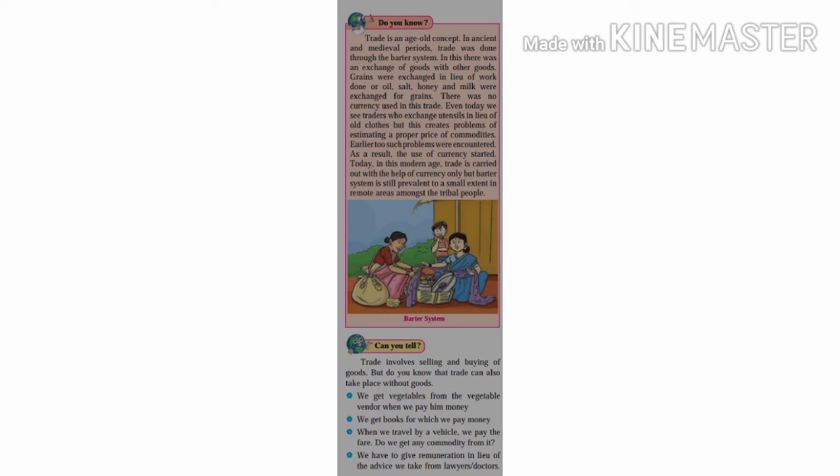Friends, trade is an age-old concept. In ancient and medieval periods also, trade was done through the barter system. What is a barter system? In the ancient period, goods were exchanged as a medium of currency. Means that at that time there was no currency used in the barter system. One person gave things, and in return the other person gave other things.